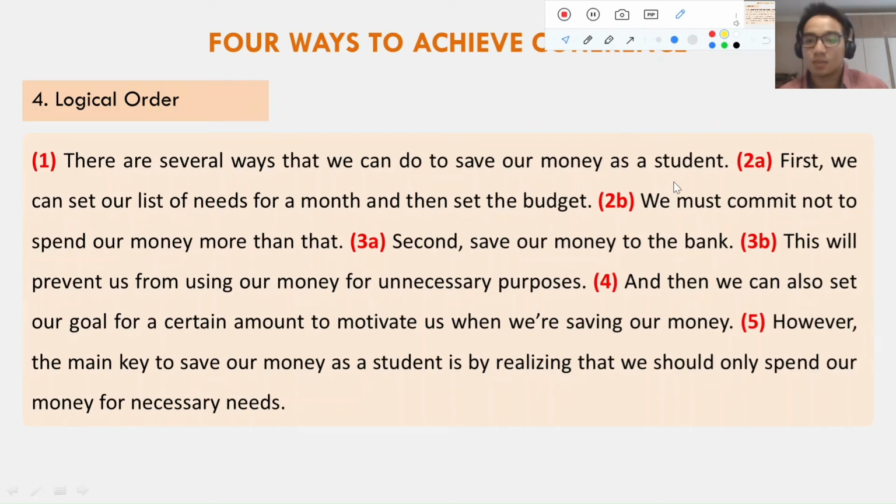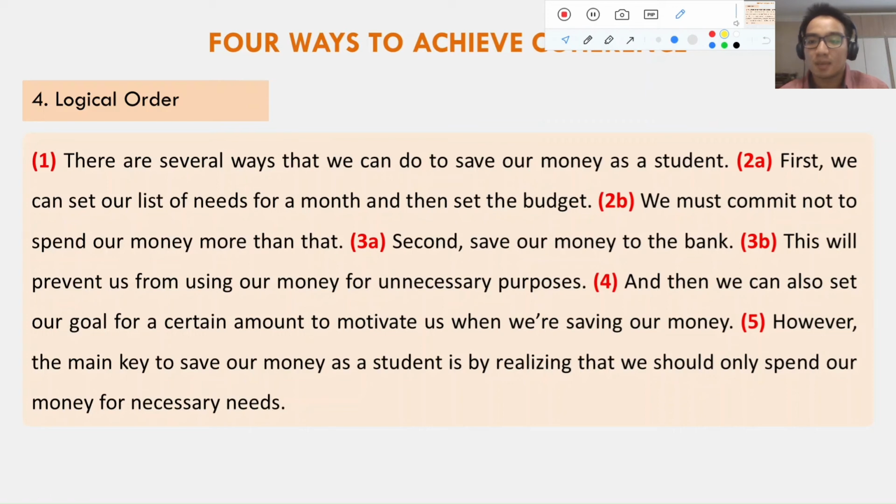Okay, let's move to the next idea. Second, save our money to the bank, right? 3A. So the second point always has to come after the first point, right? We could not write second and then first. It will not be logical anymore, right? So it should follow the order. Second always comes after first. Third always comes after second, and so forth, like that. So second, save our money to the bank. This is 3A, just like before. And this is 3B. This will prevent us from using our money for unnecessary purposes. So it's still talking about the same supporting idea, but already divided into different sentences.